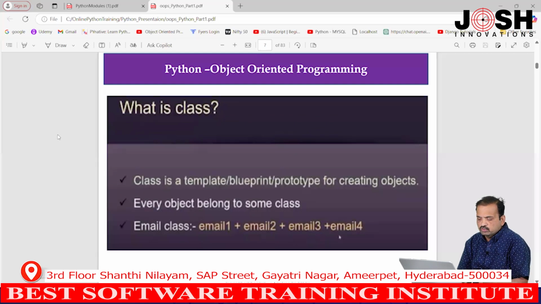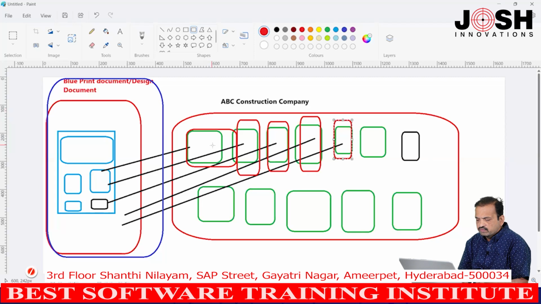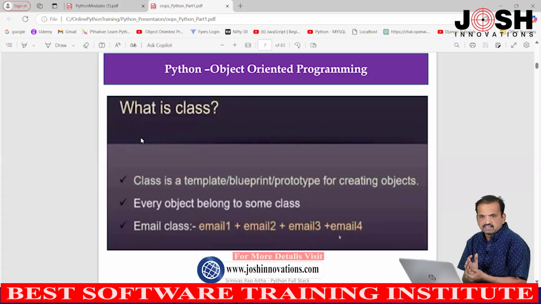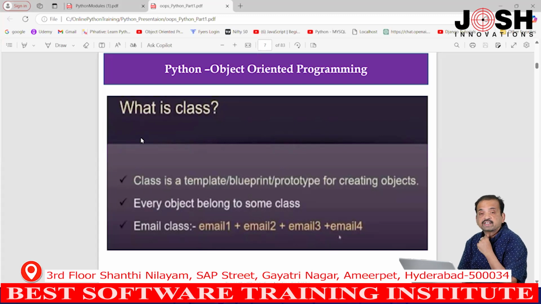Every object belongs to some class. For example, if you take this villa 1, this villa 1 belongs to this class, villa 2 belongs to the same class, villa 3 belongs to same class. So, all objects belong to some class. Okay. So, if you take email class, see email 1, email 2, email 3, email 4, 4 objects belong to email class, right. So, class is nothing but template, blueprint, prototype for creating objects.